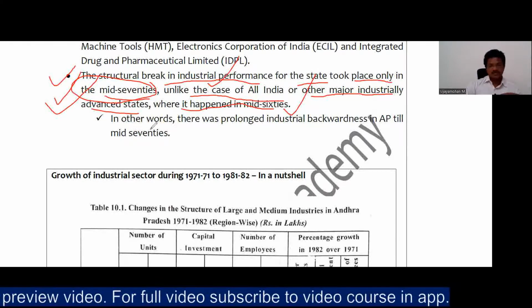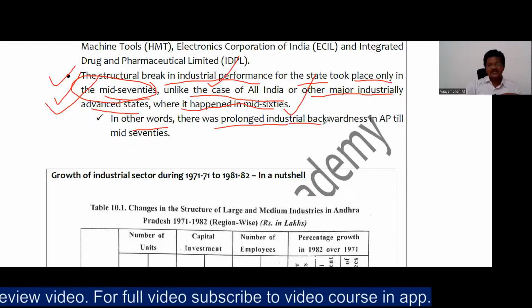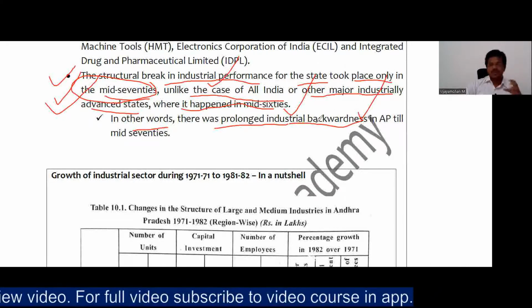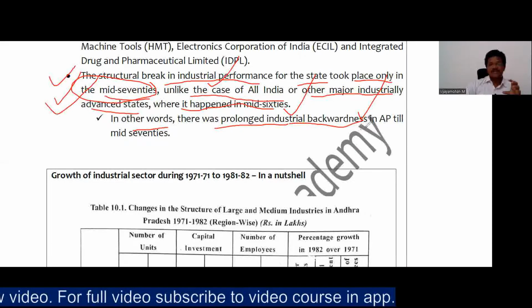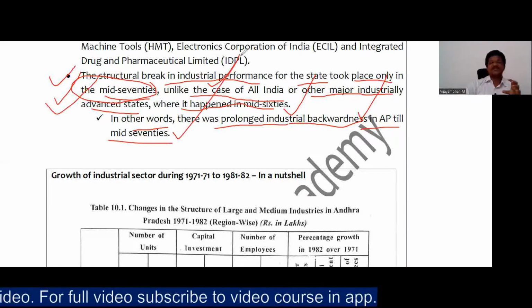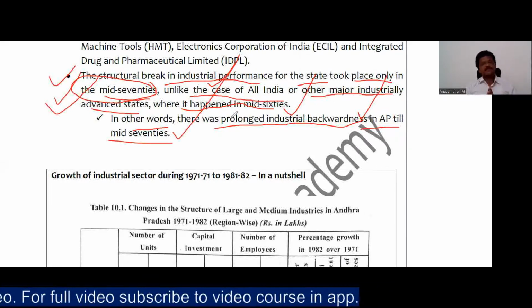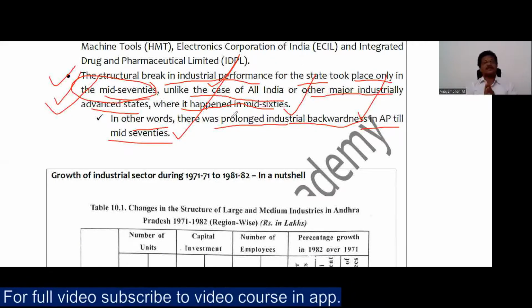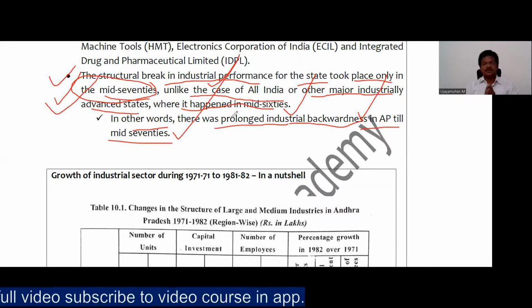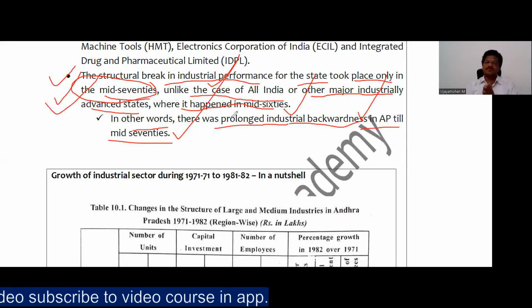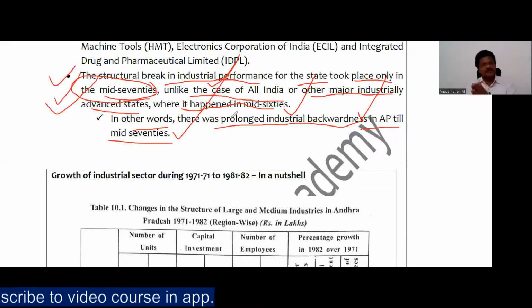In other words, you can say there was a prolonged industrial backwardness in Andhra Pradesh till the mid-70s, and this has shown its effect on the development of Telangana's industrial area, Telangana's human development indicators, and Telangana people's employment opportunities. So all of this has been the deprivation and discrimination that has happened.